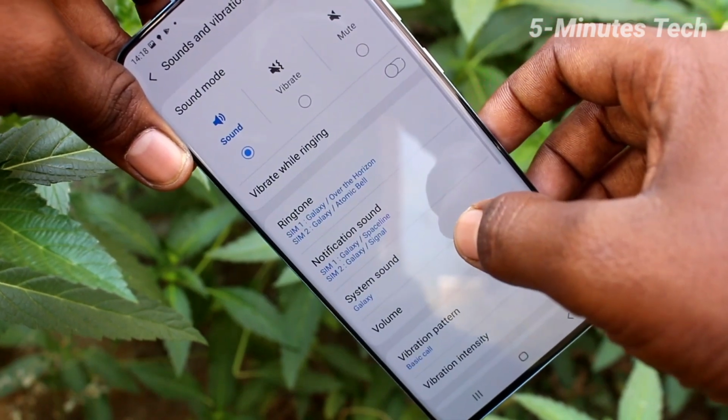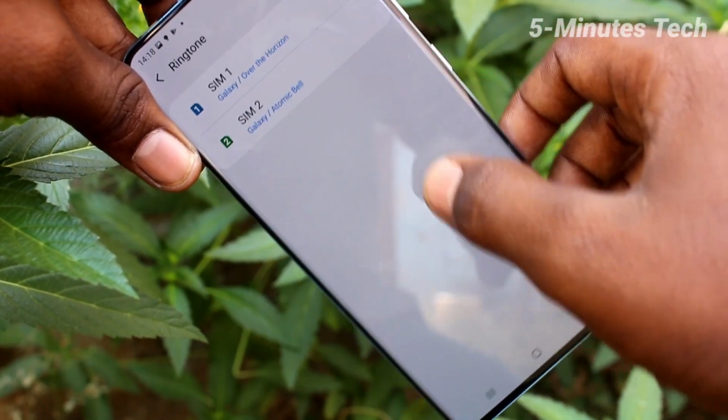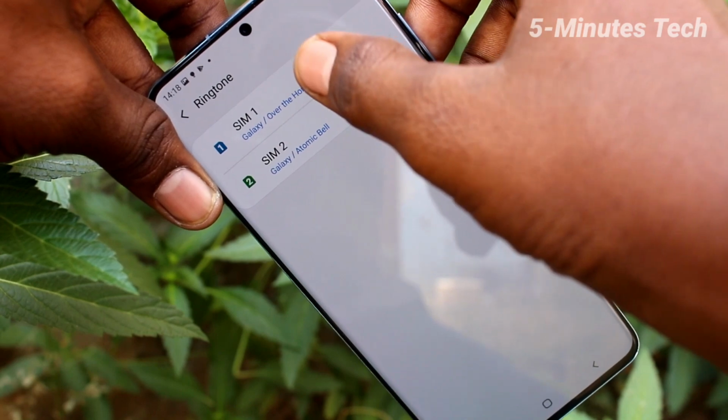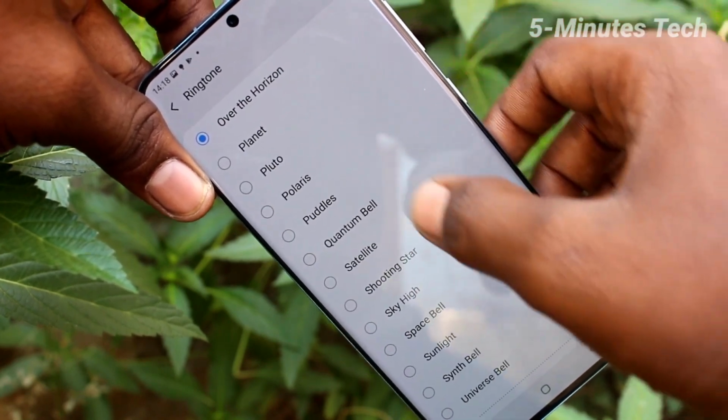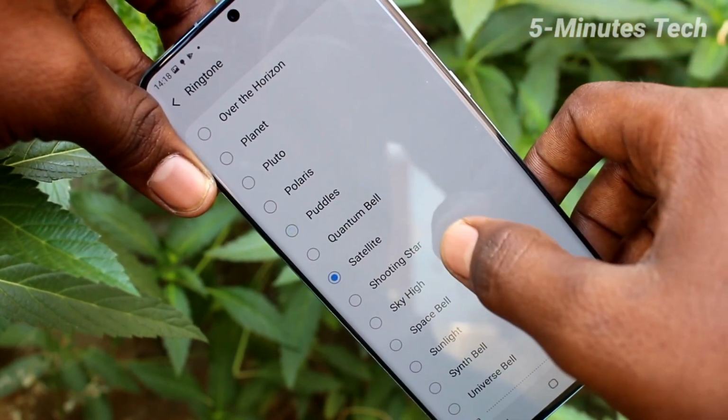Now click on sounds and vibration. Click on ringtone and click on SIM 1. These are only system ringtones. Just pick up any one.